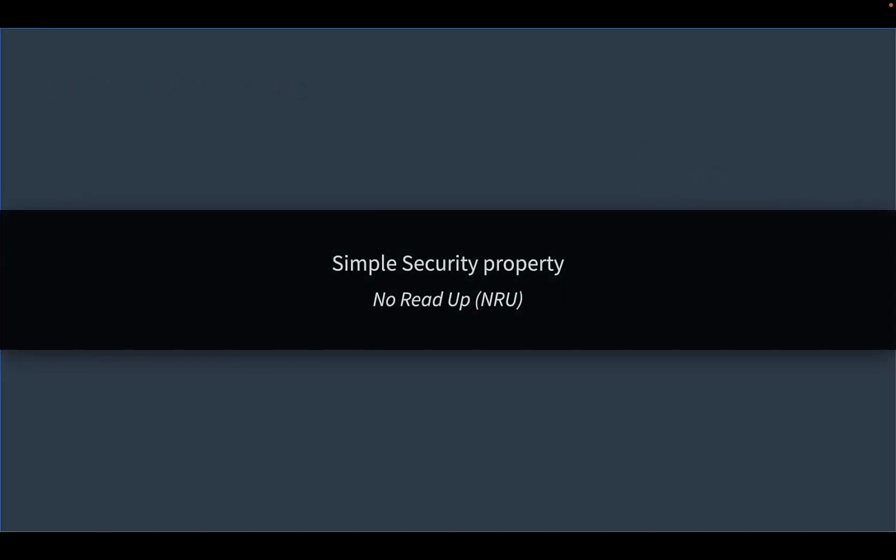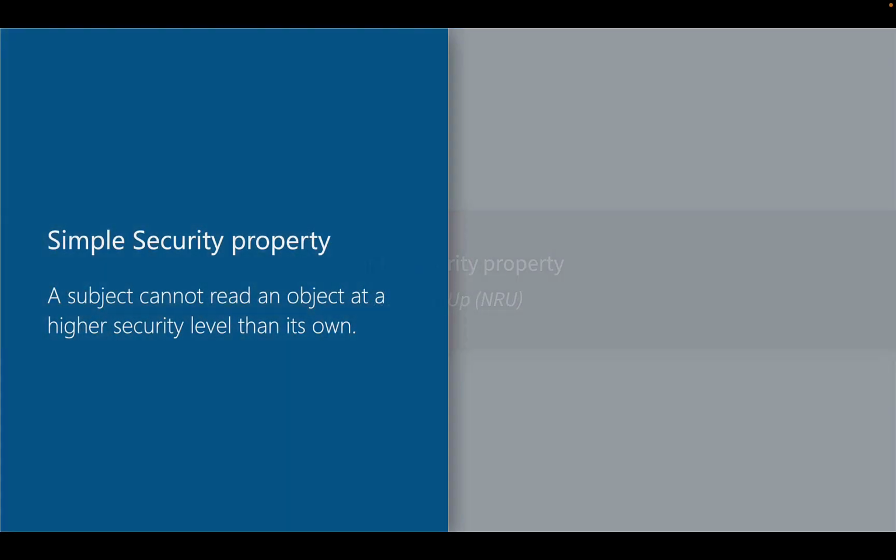The first rule in the Bell-LaPadula model is the simple security property, or no read up. The simple security property means that a subject at a certain security level is not allowed to read information at a higher security level. This prevents unauthorized users from accessing more sensitive information.